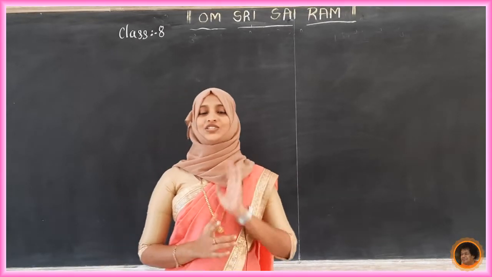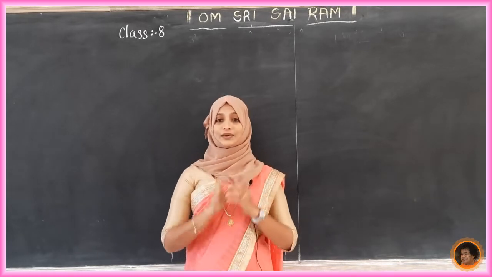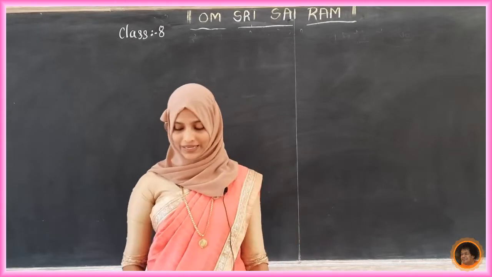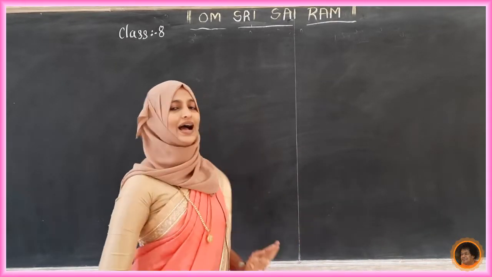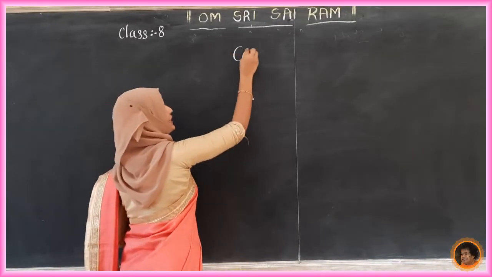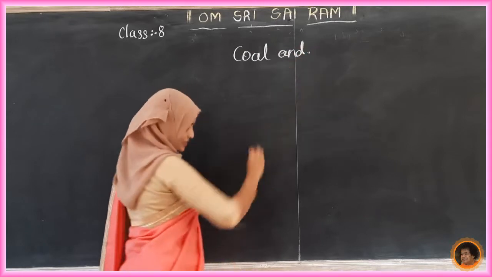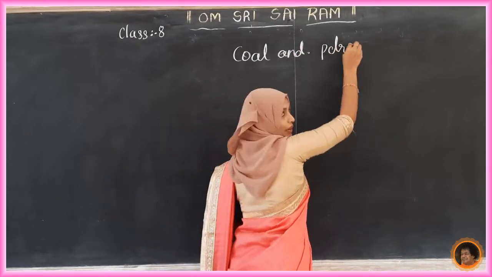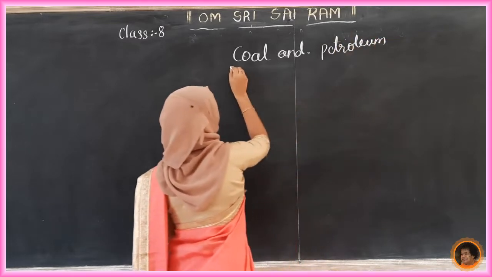Next, in this chapter, we will learn about some of the exhaustible natural resources like coal and petroleum. The heading of the chapter itself is coal and petroleum. Write down the heading, coal and petroleum, and keep it.